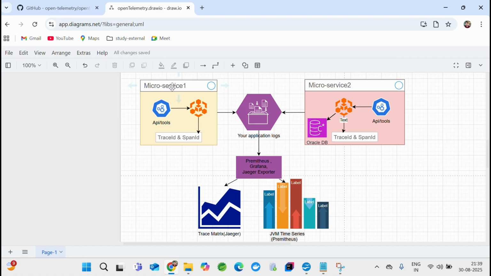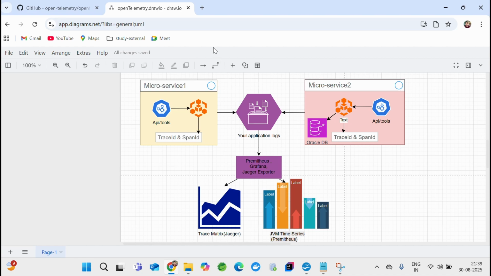Now coming back to the system design, as I said, there will be two services, service 1 and service 2, and I'll have an API in service 1. That API will generate the trace ID and span ID, and you'll be amazed, it's very amazing. Automatically it will create them and push the data into the logs. Service 1 will call service 2 by the REST template, or the REST client. Then what's going on inside all the services you will see in telemetry form. It will give nice data where you can track how much time each service or each method took, and we will also see the JVM time series.